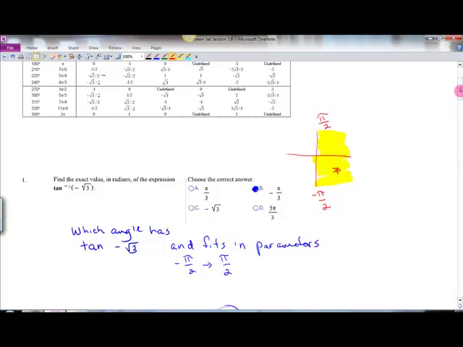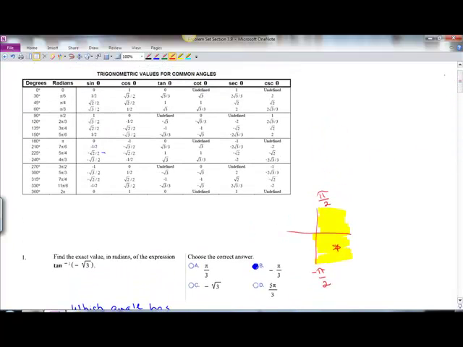So you could look up here, and in tan, where is negative square root of 3? Well, there's one of them, and there's one of them. 120 is over in this quadrant, so that doesn't work. 300 is over here, but we have to think of it as going down from the axis.